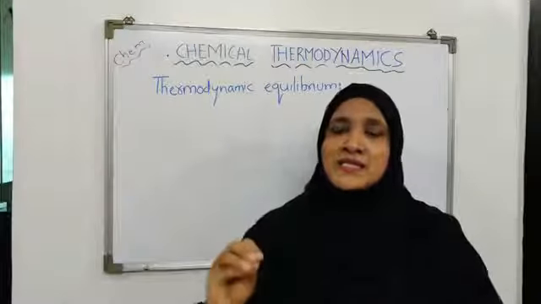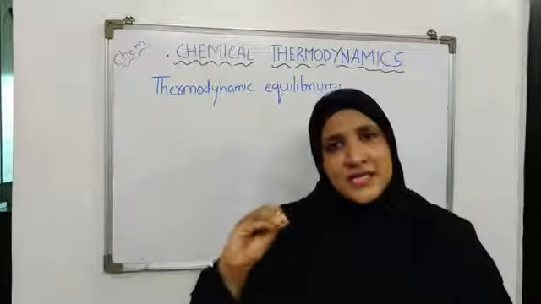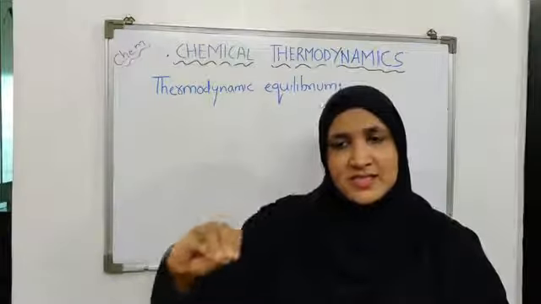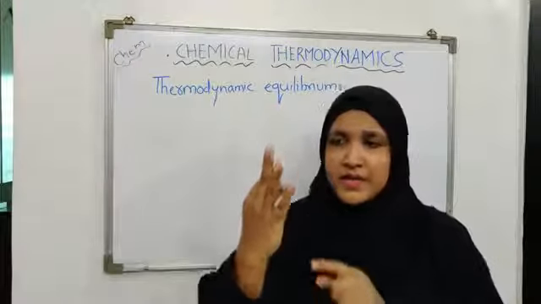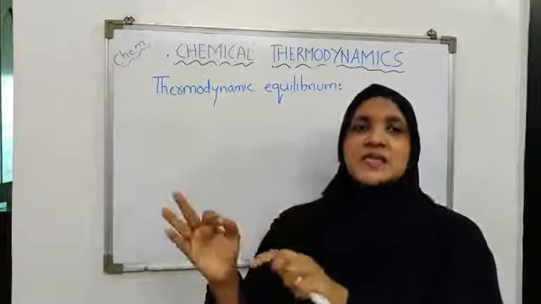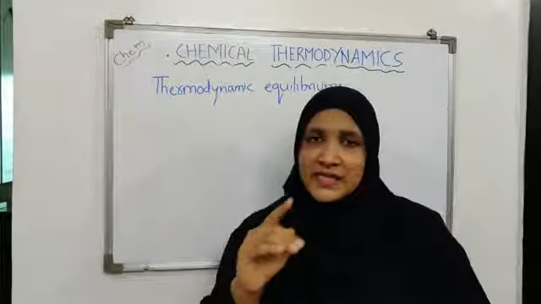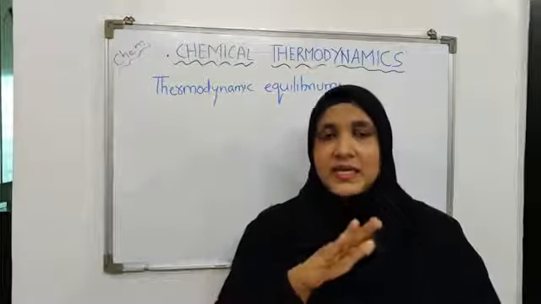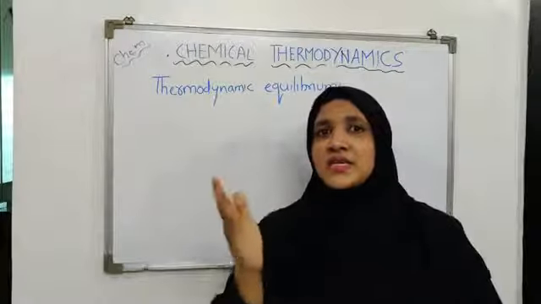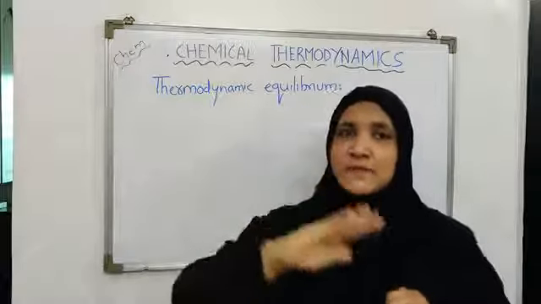Whenever any system is in thermodynamic equilibrium, you should always understand that the system is automatically in three different types of equilibrium. If I am saying a system is in thermodynamic equilibrium, it means that the system is in thermal equilibrium with the surrounding. That is, the temperatures of the system and surrounding are equal.